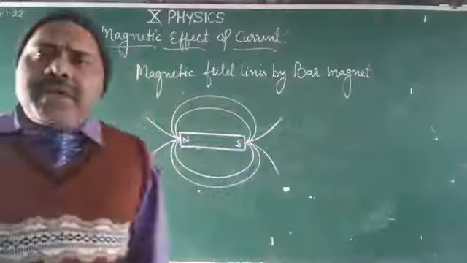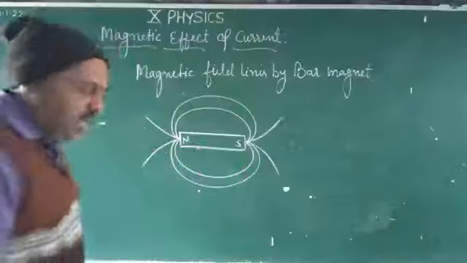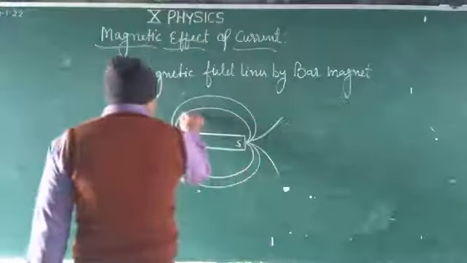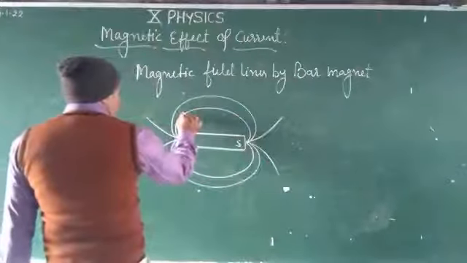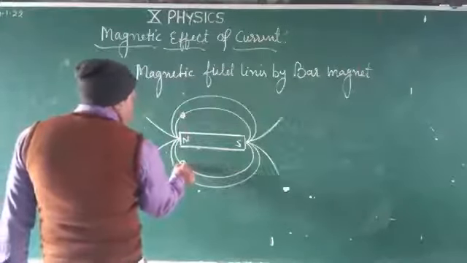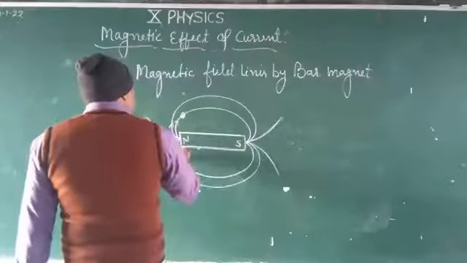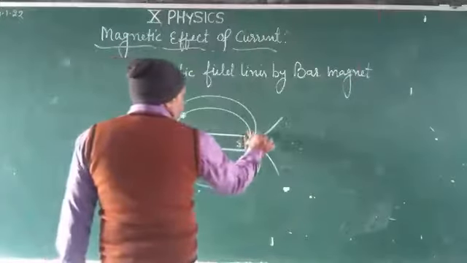We can trace the magnetic field lines with the help of the deflection of the needle of a magnetic compass. Here we will place the magnetic compass, by which we can find the direction of the magnetic field lines. This arrow starts from the N pole and goes to the S pole.